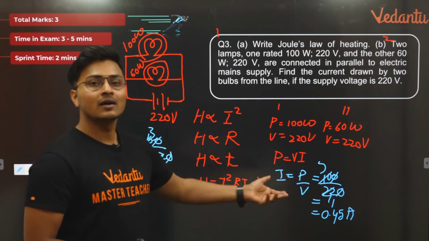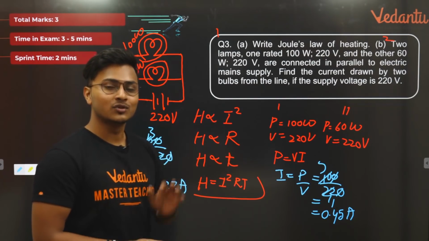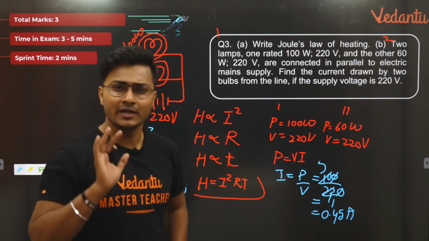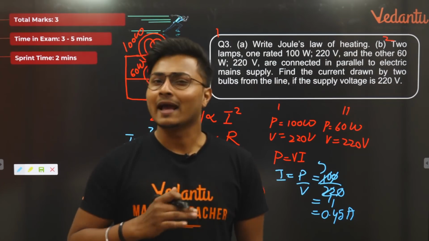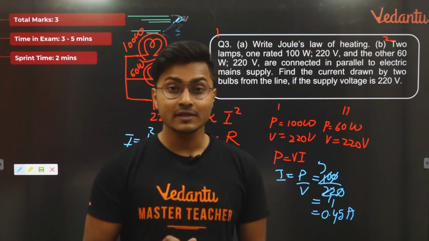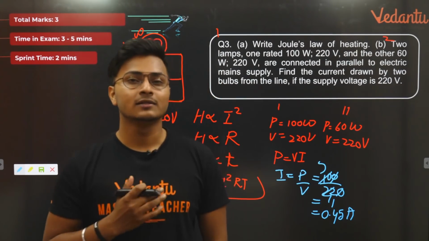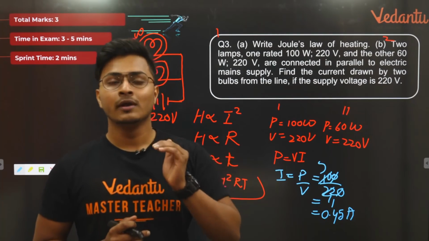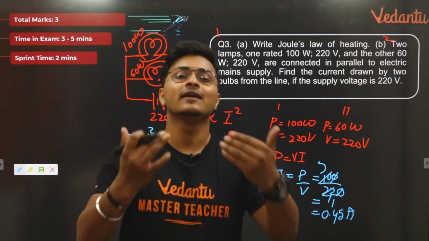कितना इजी था यार. 2 मार्क, 1 मार्क, टोटल 3 मार्क. In examination, do you need 2 minutes also for this question? The answer is no. But always try to utilize the entire 2 minutes which you have taken in sprint so that you can do it mathematically. Also, you can give it some time to verify the answers.